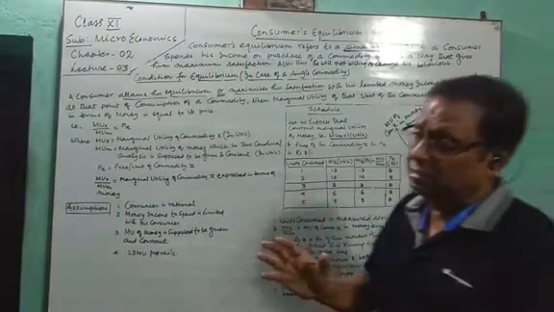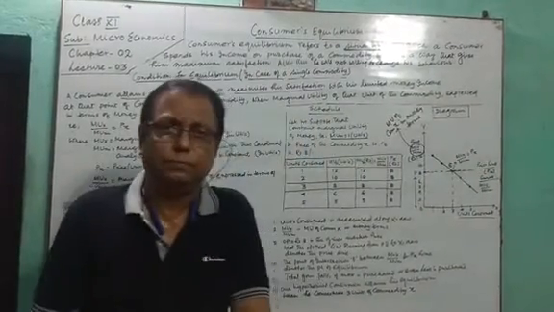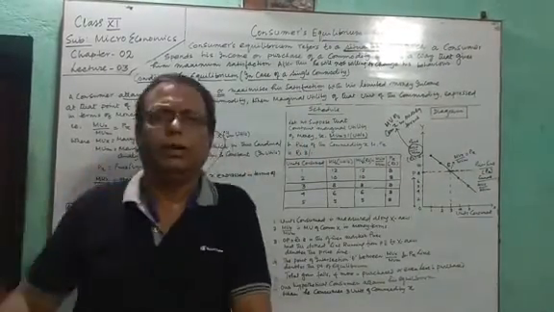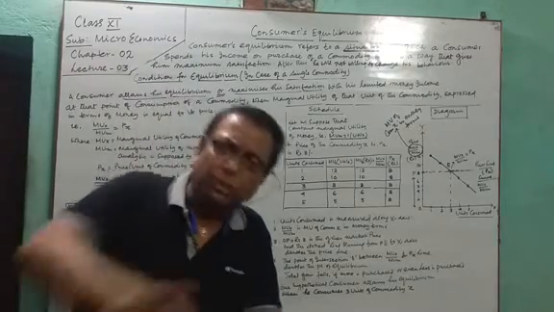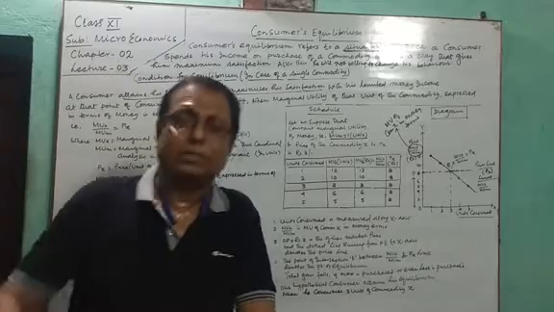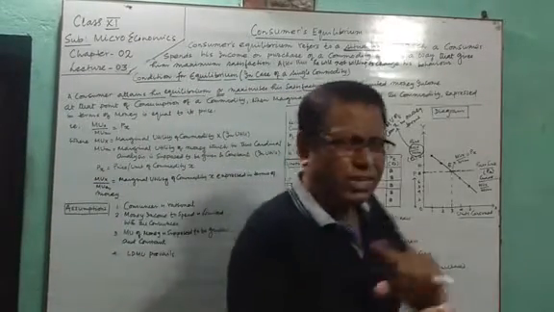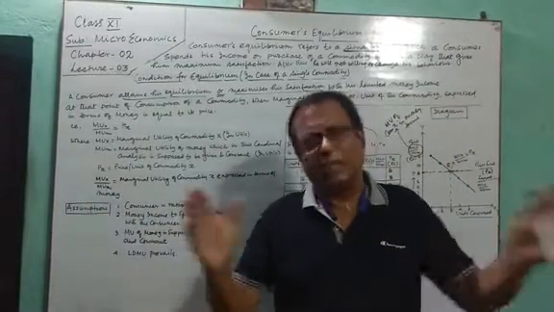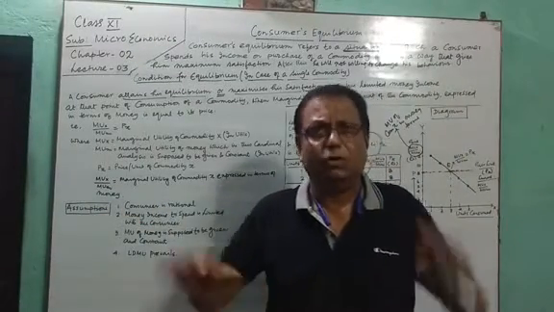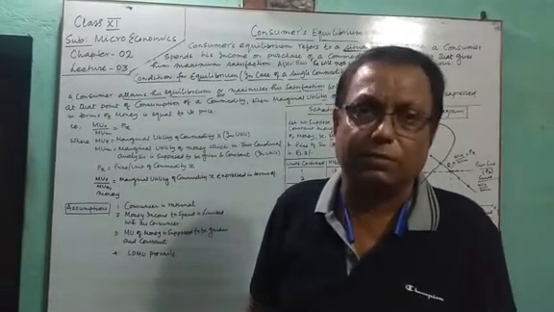Now for the first bottle of cold drink you are paying 10 rupees and you got 20 utils. That is the marginal utility of the first bottle. You took the second bottle of cold drink. It is giving you 15 utils of satisfaction. But what is the basic relation? We cannot compare rupees and utils directly. In order to do so, we have to convert those utils into rupees.